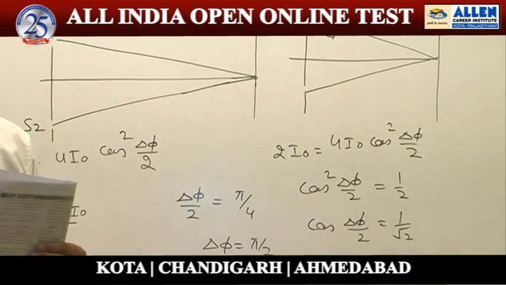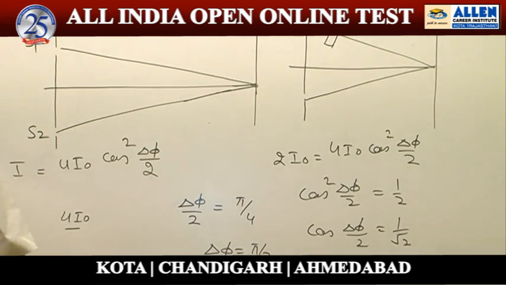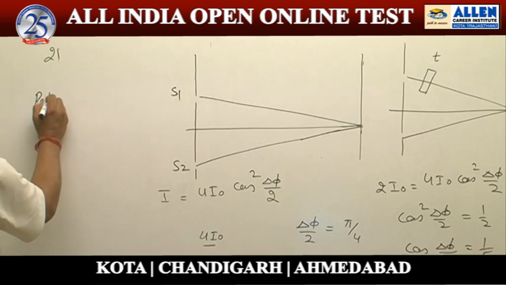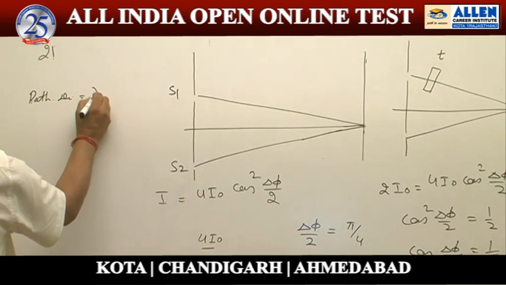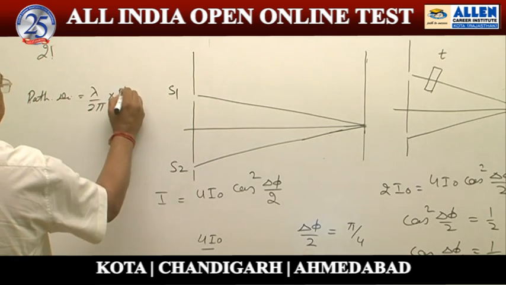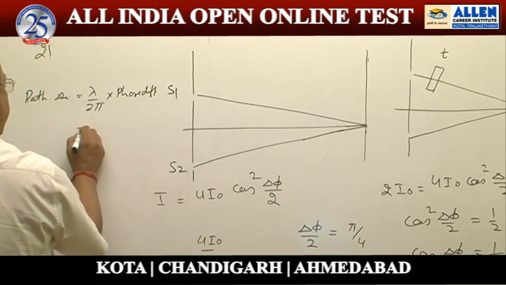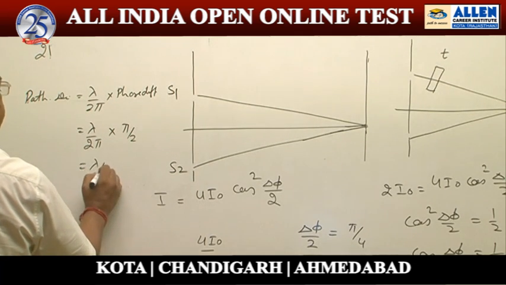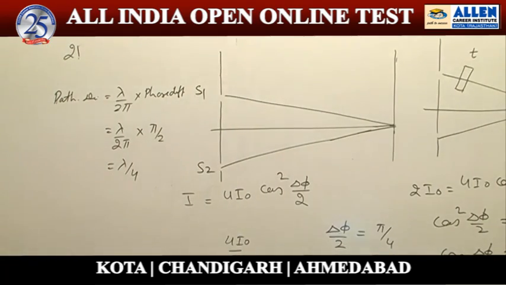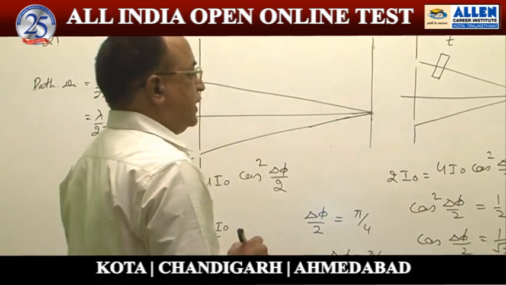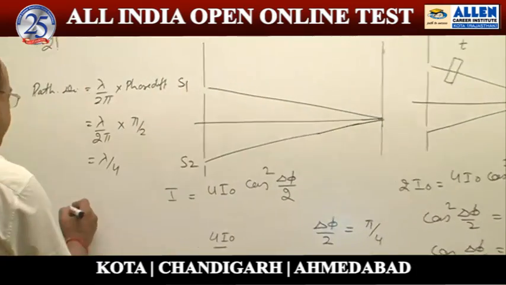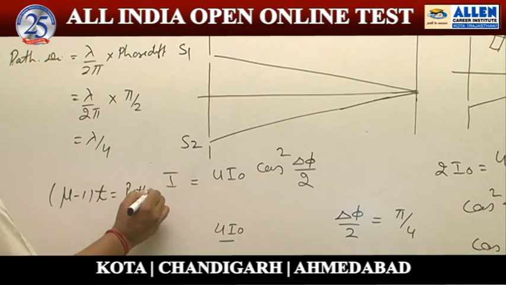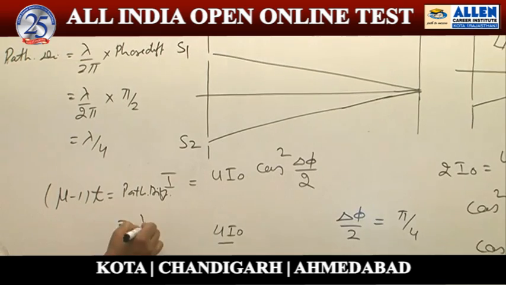If we want a phase difference of pi by 2, it should create a path difference. The path difference required is lambda upon 2 pi into the phase difference. Here lambda by 2 pi, and the phase difference requirement is pi by 2, so I require a path difference of lambda by 4. When we introduce a slab, it creates a path difference given by the relation (mu minus 1) into t. The required path difference is lambda by 4.